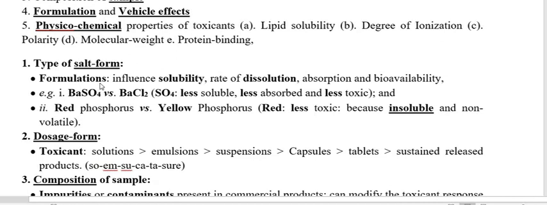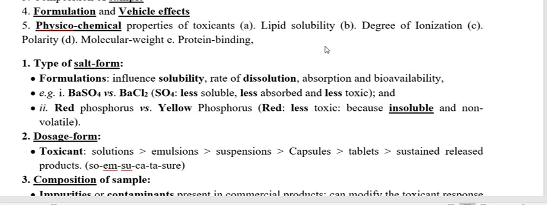So why is the salt form of the toxicant important? Because different salt forms of a toxicant have different solubility, and because of different solubility, the bioavailability of the toxicant is variable.